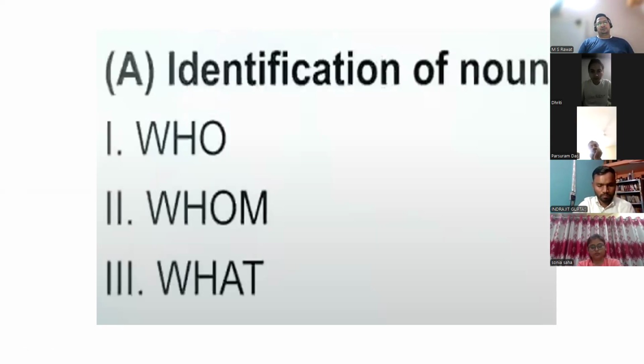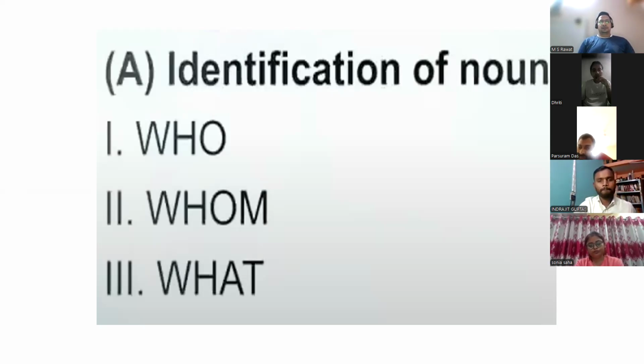Shakespeare was a great dramatist. This is a sentence. Now you have to apply this technique on this sentence. Ask, who was a great dramatist? Shakespeare. You will get the answer Shakespeare. So Shakespeare becomes a noun.